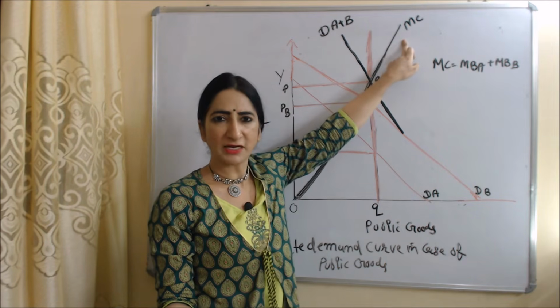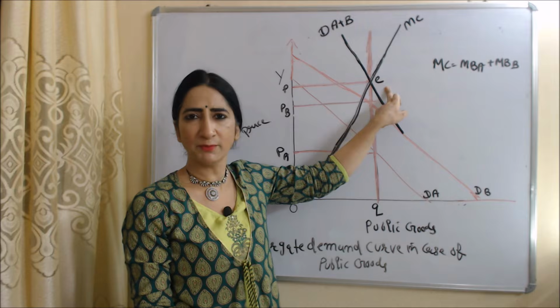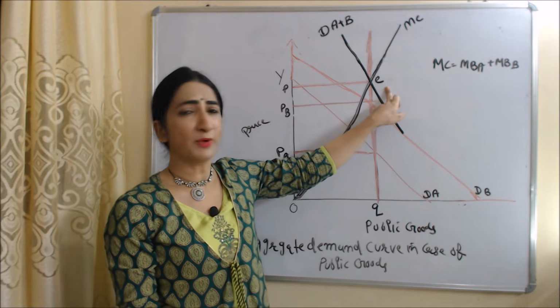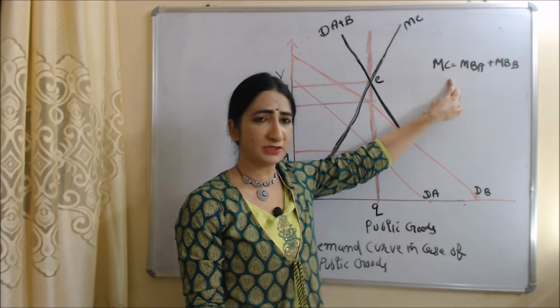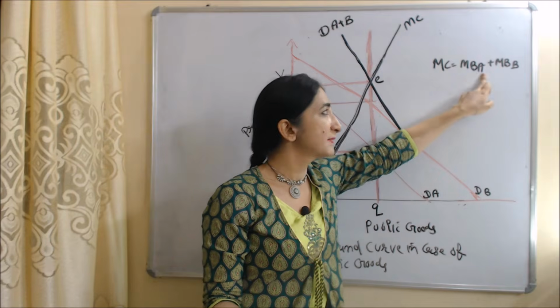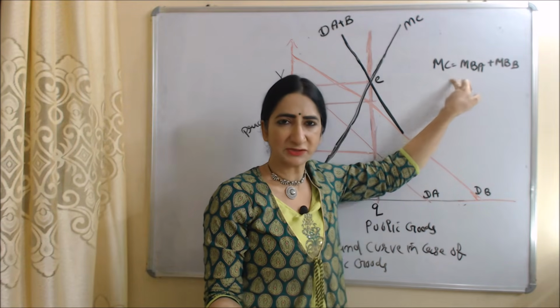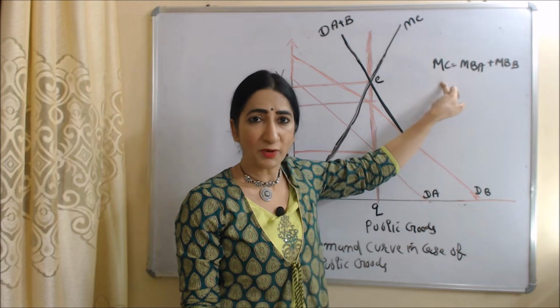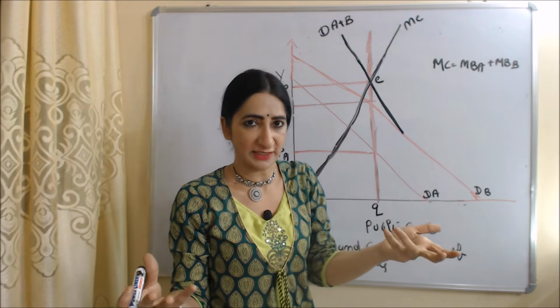MC is equal to marginal cost. E is our equilibrium point. At this equilibrium point, you can see marginal cost is equal to marginal benefit of A plus marginal benefit of B. That's why we can say that at this point, economy is producing efficiently.